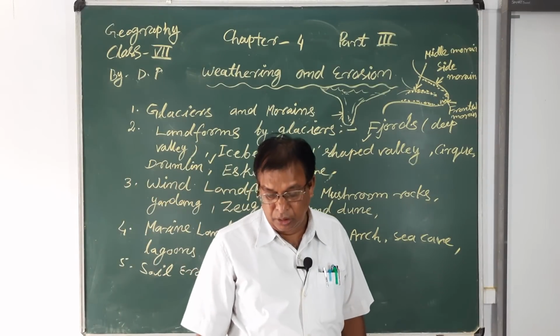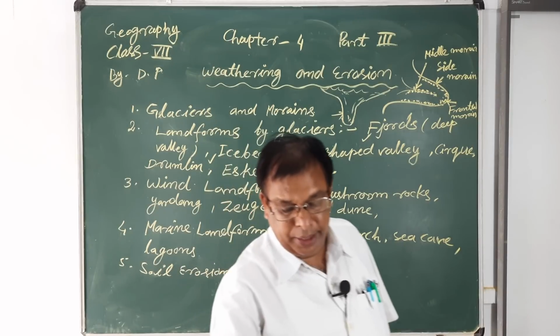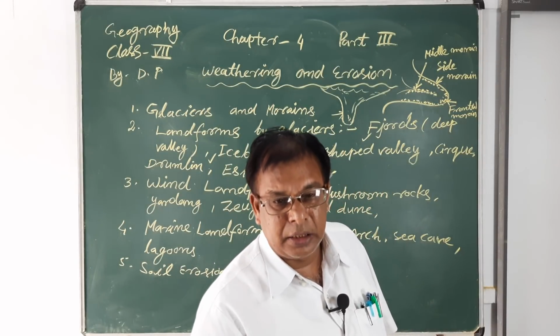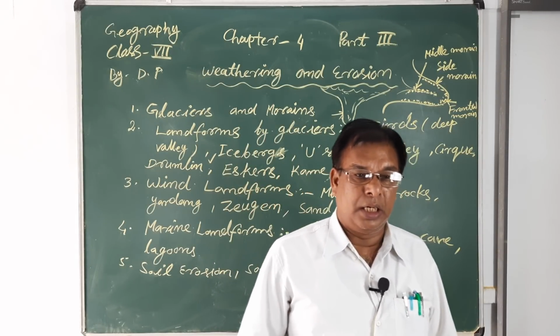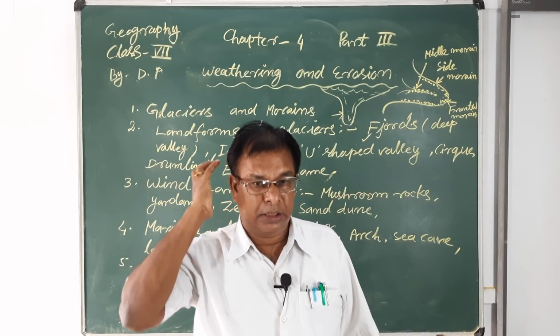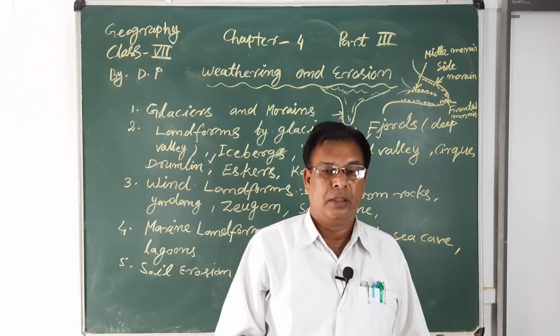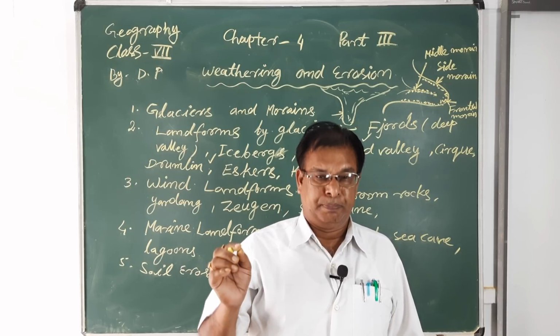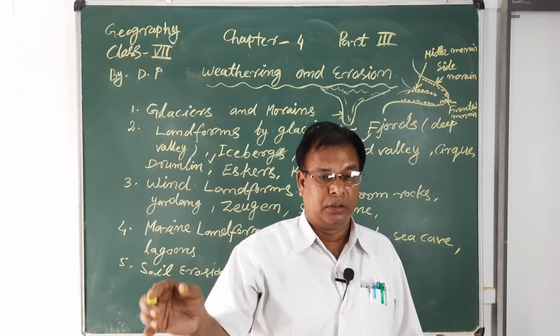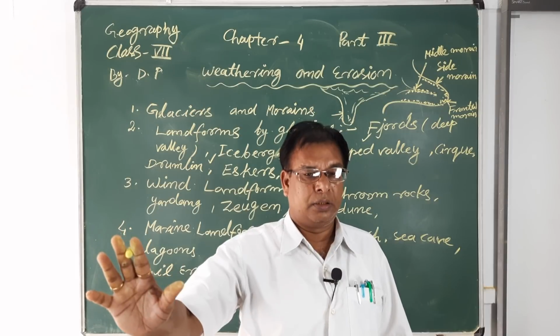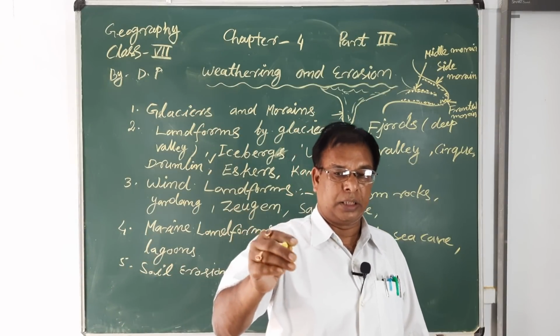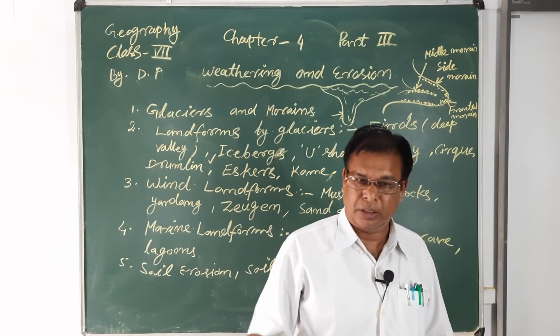You have also learned the iceberg, that means the iceberg also affects ships which continuously run on the water bodies, the sea or the oceanic or marine areas.